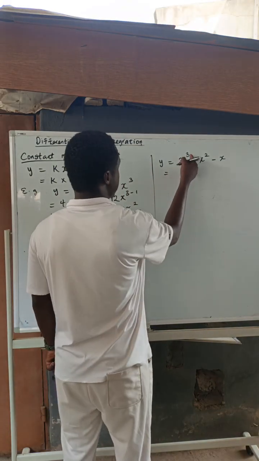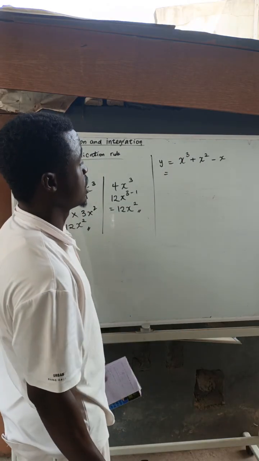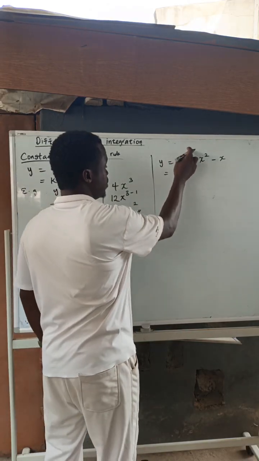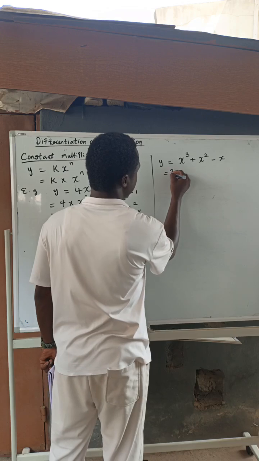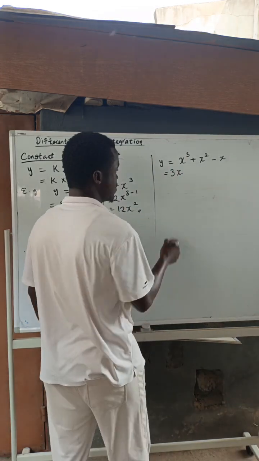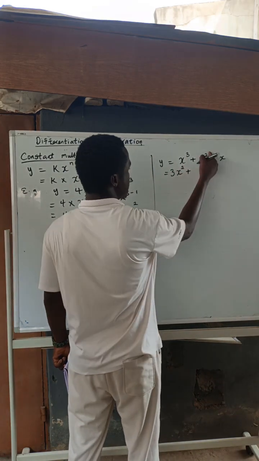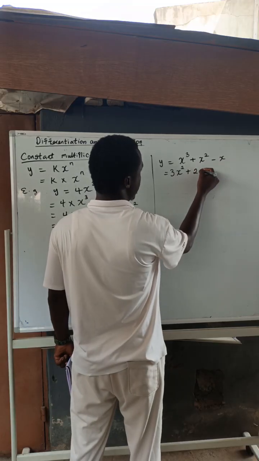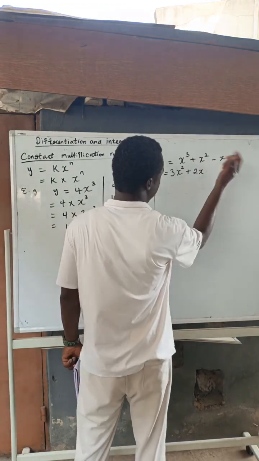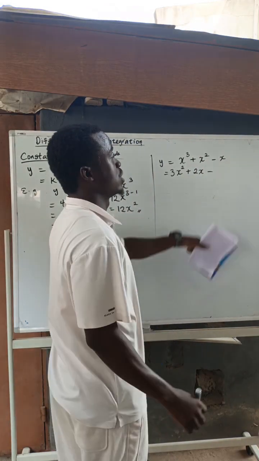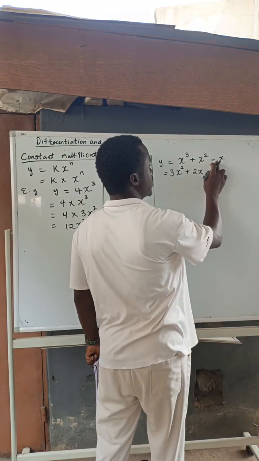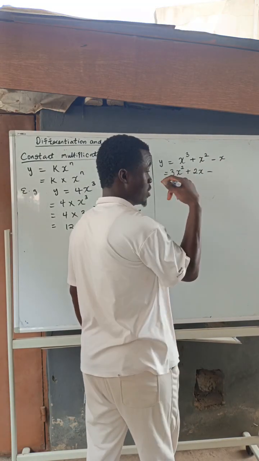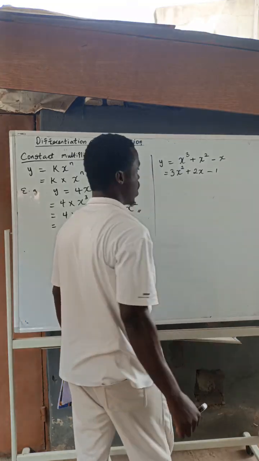Now, the first one is this. Let's differentiate this one. This one gives me 3 multiplied by 1, that's 3, x to the 3 minus 1, which gives me 2. Plus, this one gives me 2x to the 2 minus 1, that's 1, I don't need to put it. Minus, and this one gives me what? 1 multiplied by 1, that's 1. 1 minus 1 is 0. So this one gives me 1.